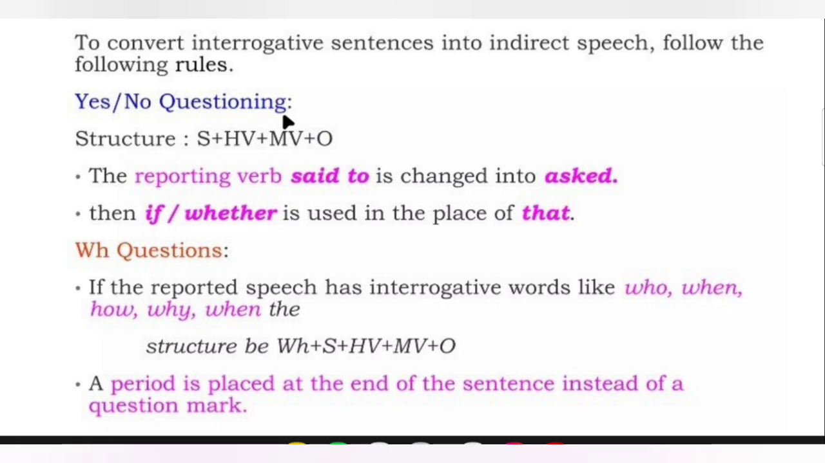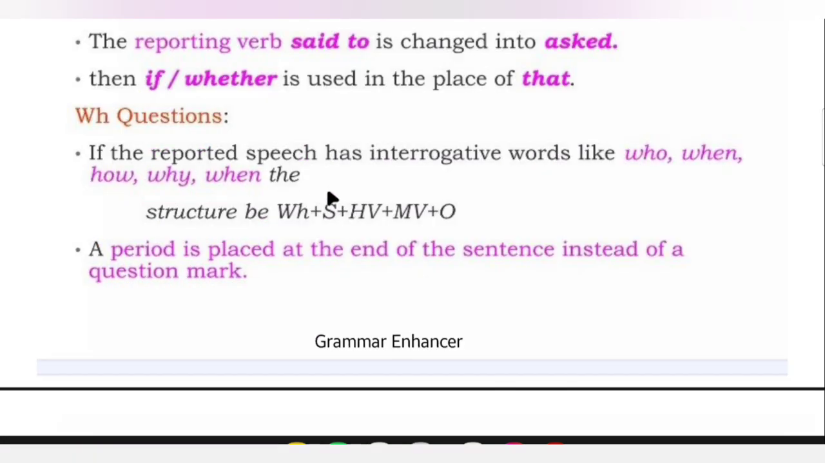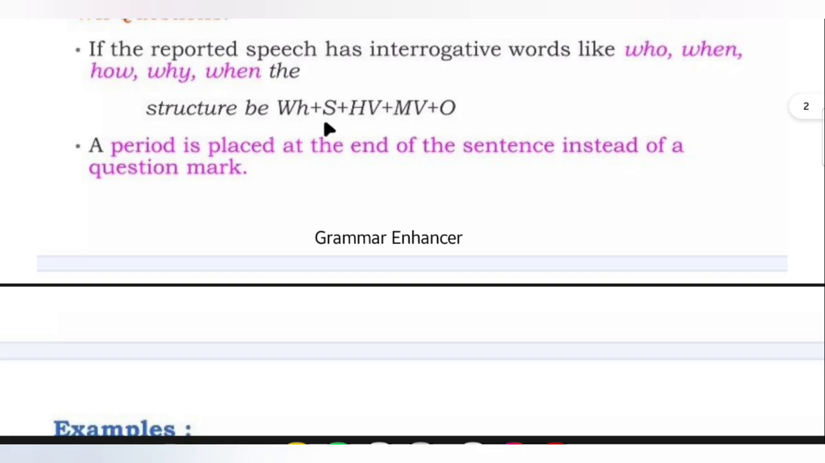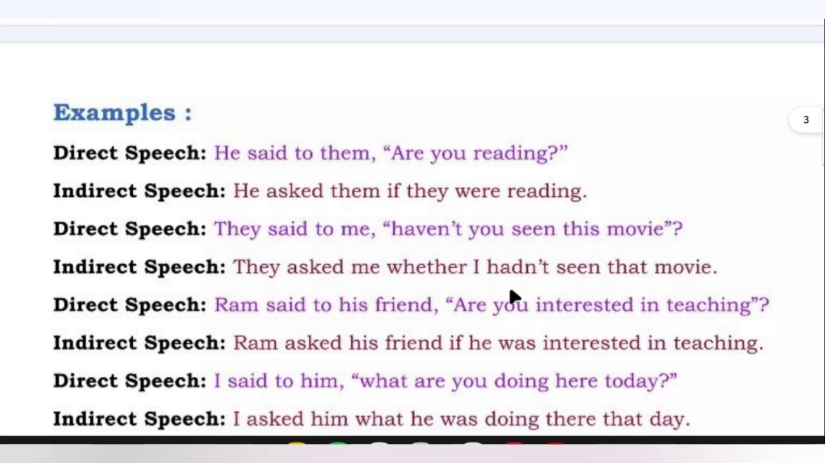Questioning structure: subject plus helping verb plus main verb plus object. The reporting verb "said to" is changed into "asked", then "if" or "whether" is used in place of "that". If the reported speech has an interrogative word like who, when, how, why, the structure becomes WH word plus subject plus helping verb plus main verb plus object. A period is placed at the end of the sentence instead of a question mark.